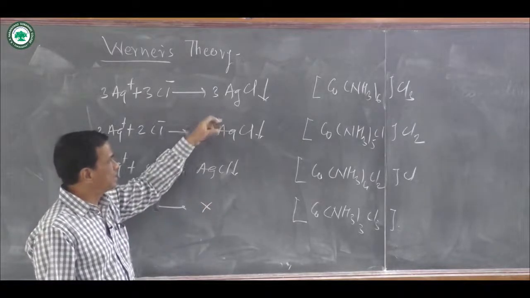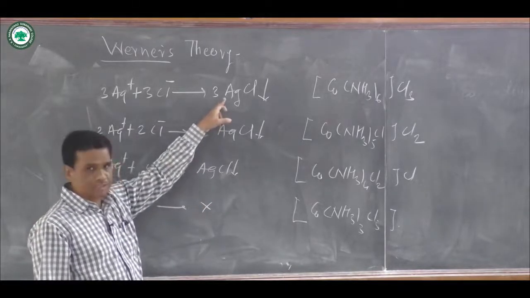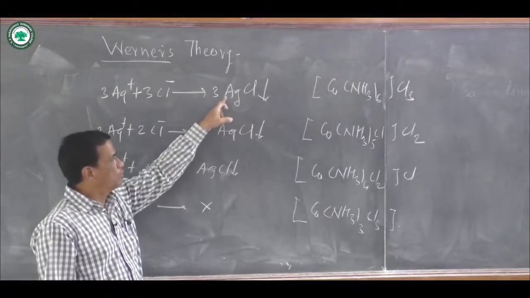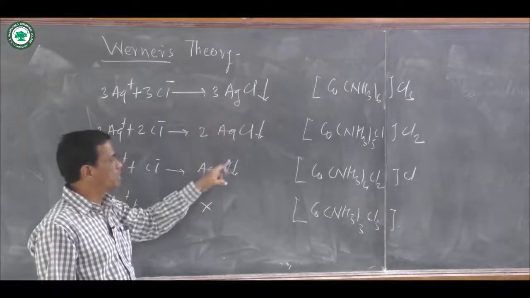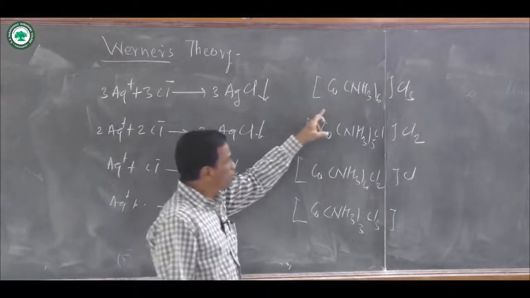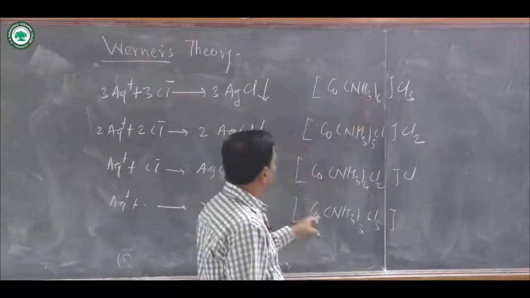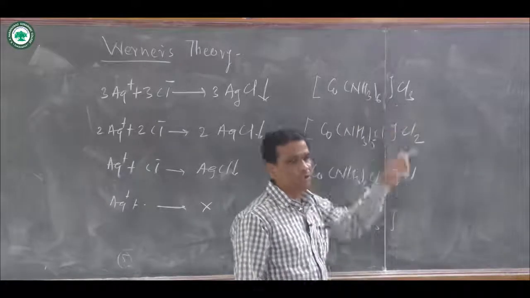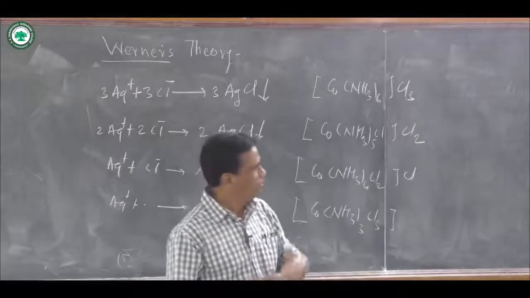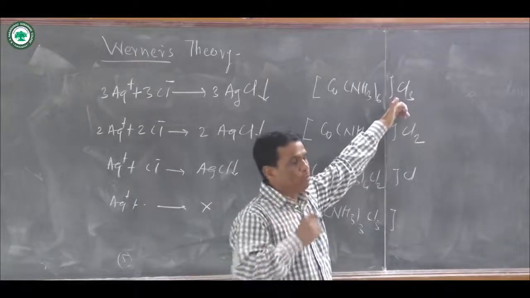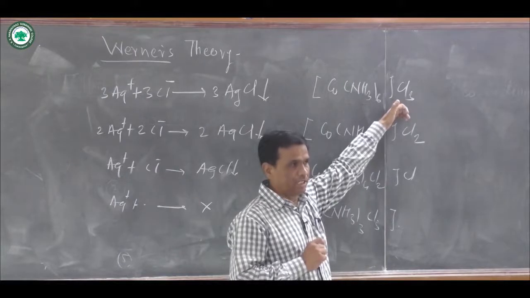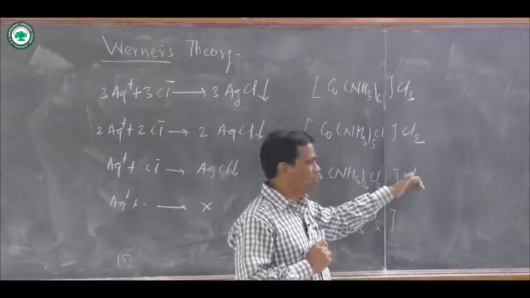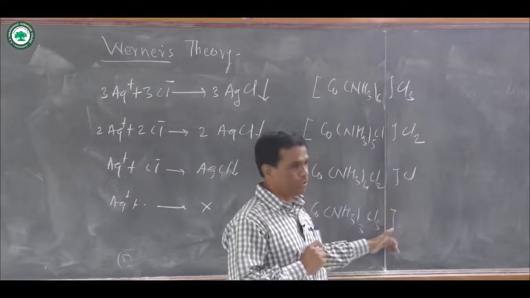This data indicates that when 3 chloride ions are there, more precipitate is formed, and the formation of precipitate decreases from top to bottom, from [Co(NH3)6]Cl3 to [Co(NH3)3Cl3], due to the presence of chloride ions. In the first complex compound more chloride ions are there, equal to 3 chloride ions, then 2 chloride ions, 1 chloride ion and 0 chloride ion.